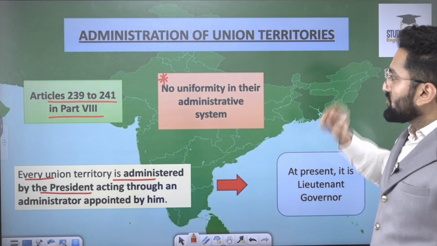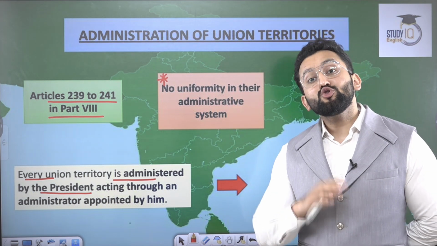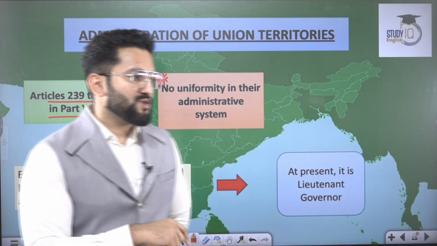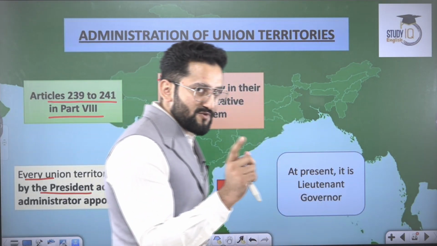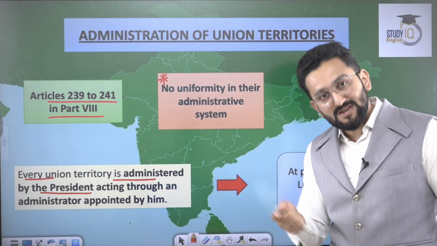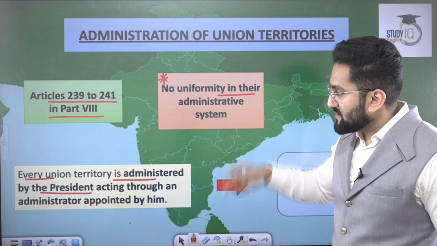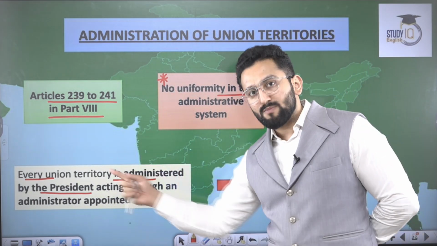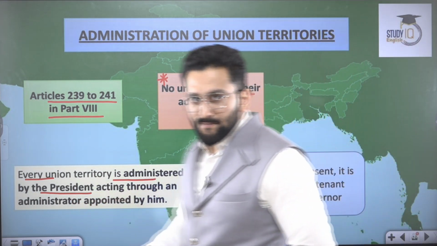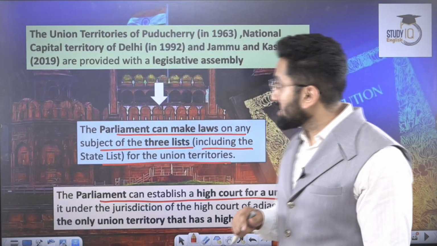Now, administration of union territories. First of all, please remember, in the case of UTs, there's no uniformity in administration. You cannot say, you are a UT and you are also a UT, so you should be following the same scheme of administration. No. You can say this in the case of states, but not in the case of UTs. There's no uniformity in their administrative system. Every union territory is administered by the president, acting through an administrator or lieutenant governor appointed by the president. For example, in Delhi, you have a lieutenant governor.